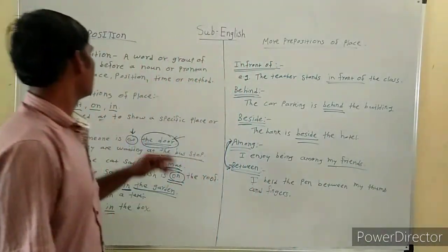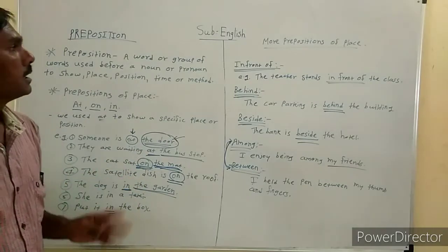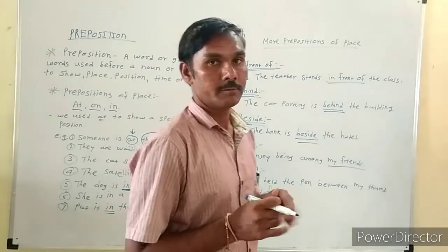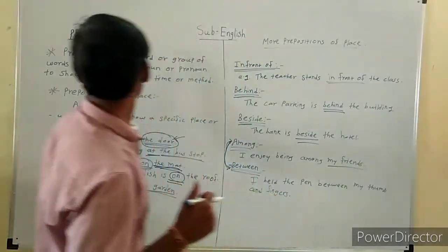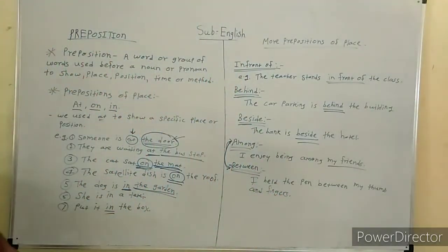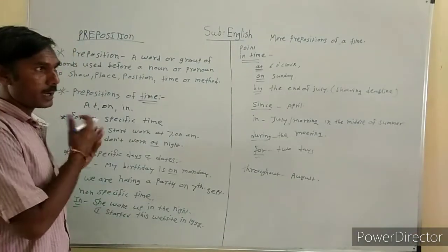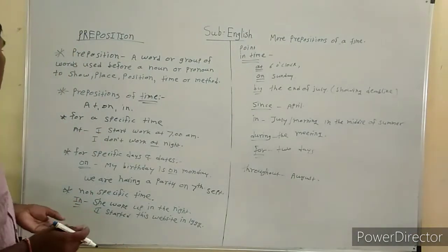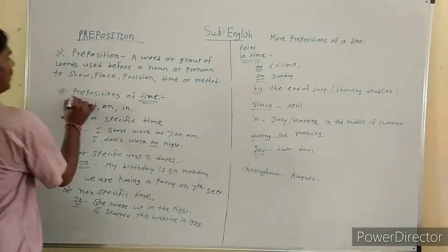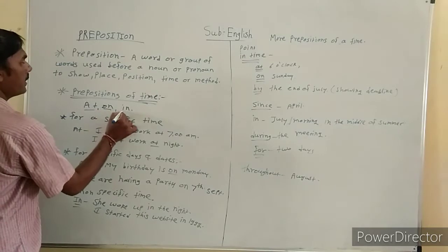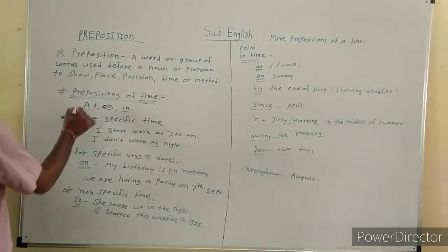We saw some prepositions of place, and the last topic in that is prepositions of time. We are learning the prepositions of time. There are three major prepositions of time: at, on, in.